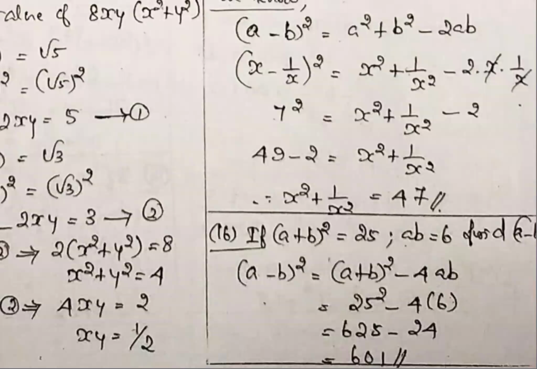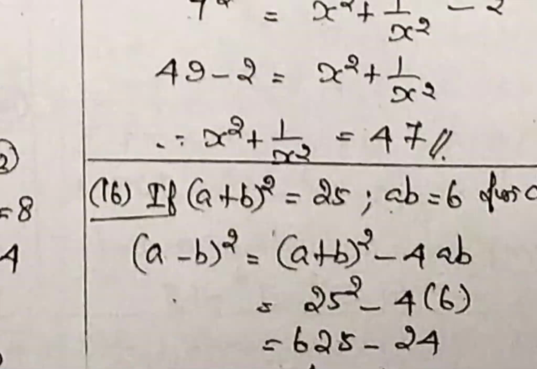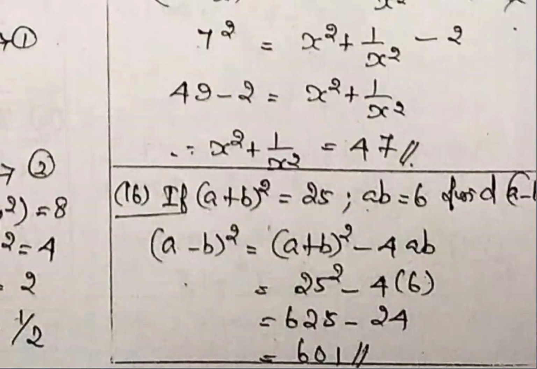Problem 25 also we already covered. In 25, purposely I have given some mistake. If (a + b) the whole square is equal to 25 and ab is equal to 6, find a minus b. Some careless mistake so many people are doing. (a − b) the whole square is equal to (a + b) the whole square minus 4ab. Substitute the value.